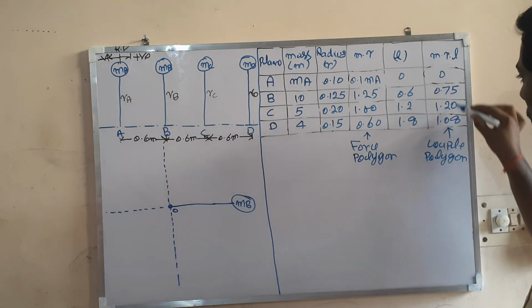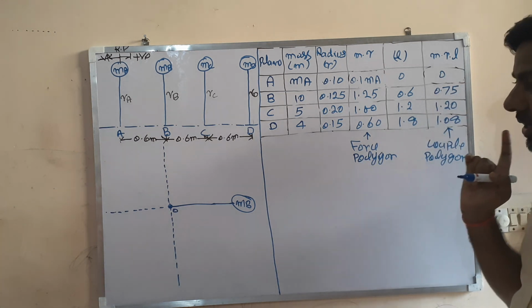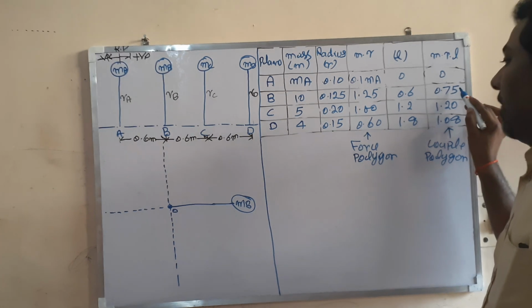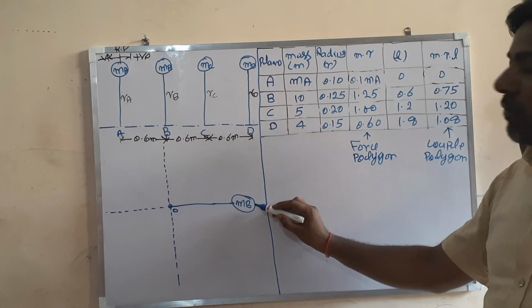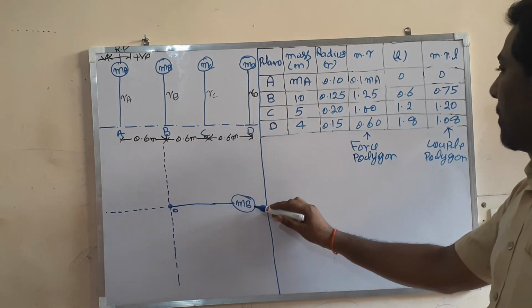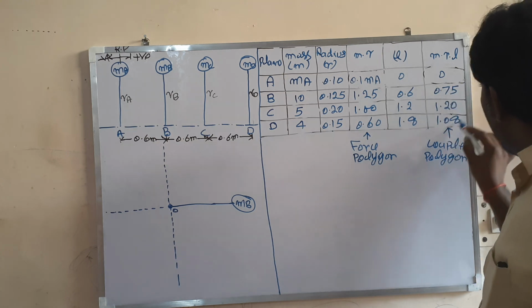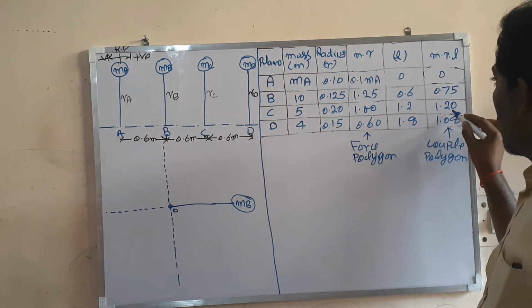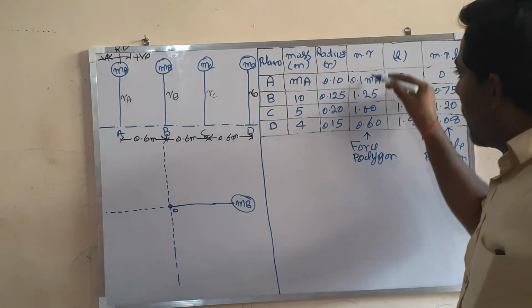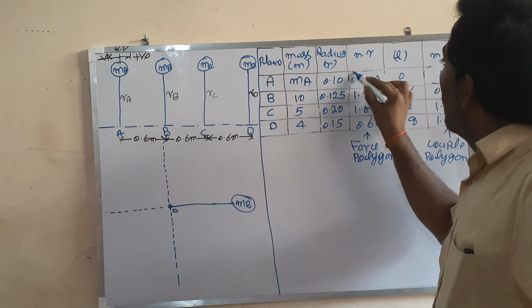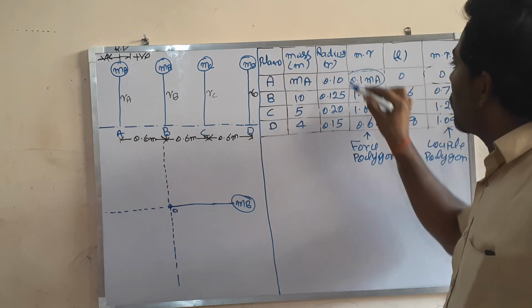All the values are known in magnitude, but you don't know the direction. Only you know the direction of B, which you have assumed actually. That was also not known. You have assumed it. So here all the magnitudes are known, the direction of one is known, and for the others it is not known. Look here, the direction of only B is known, and the magnitude of this one is also not known.